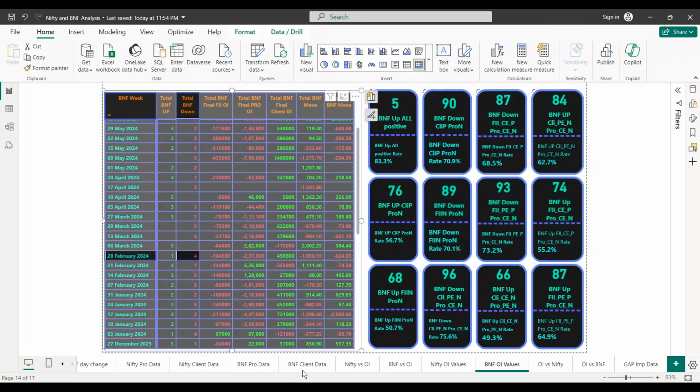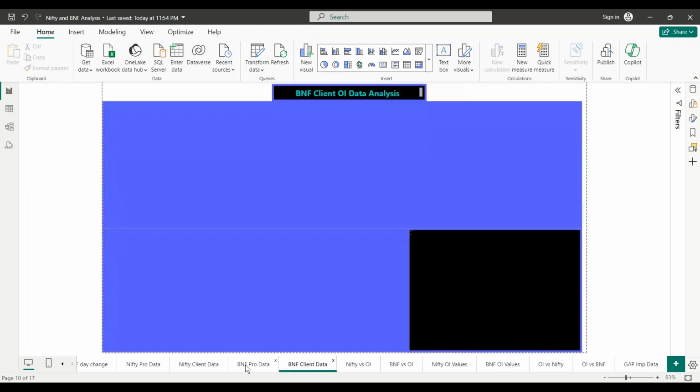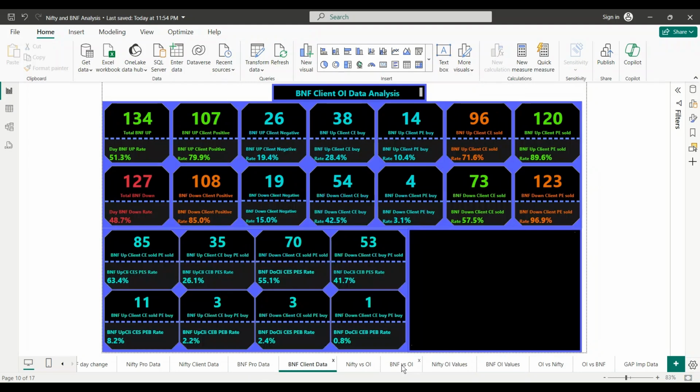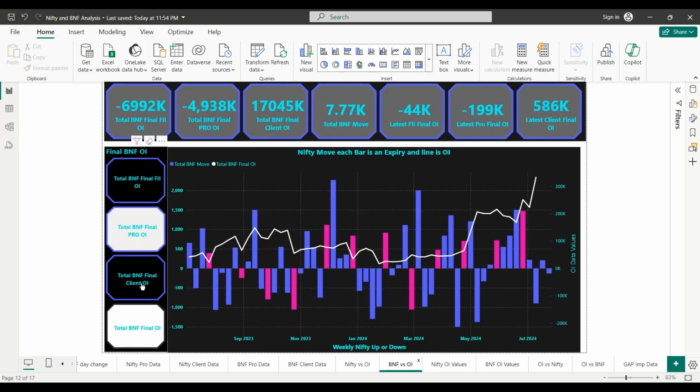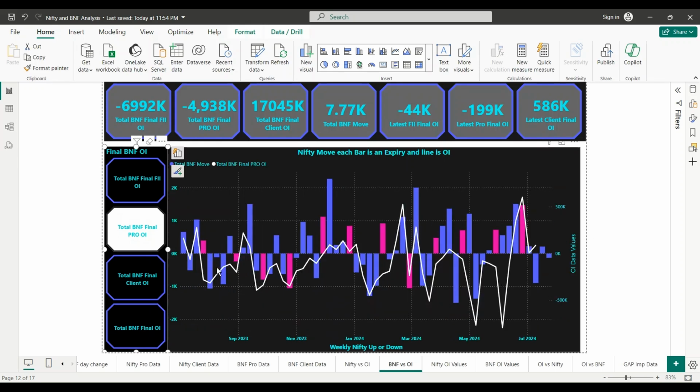Okay, guys, I don't want to repeat the same stuff. See, I have client data for Bank Nifty, Pro data sheets, and then I have the OI chart as well. This is similar to what I showed, where I have the Bank Nifty move along with the Pro and client. Let's see if I select Pro data. See how it shows most of the times down. OI right below, and client as well.